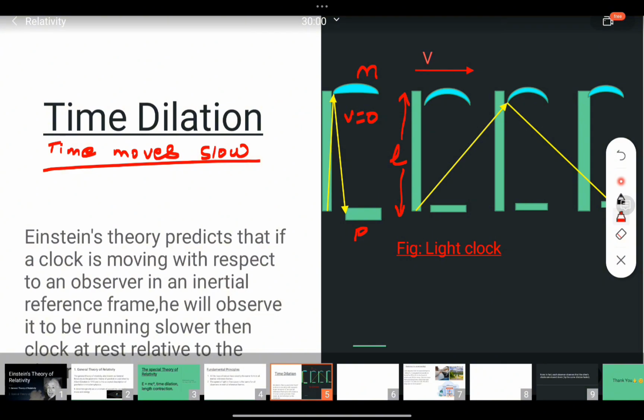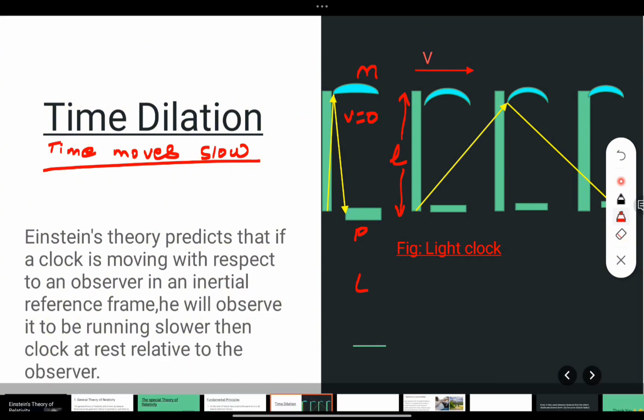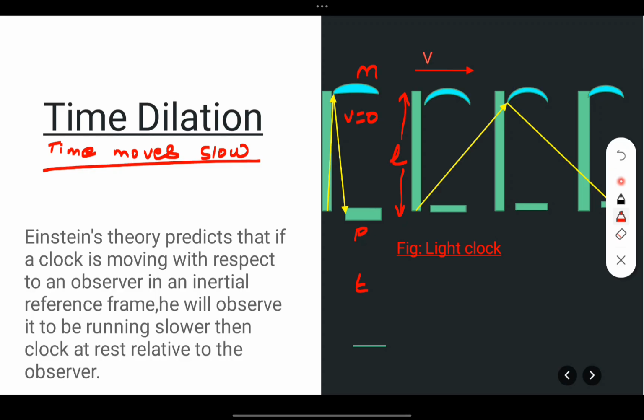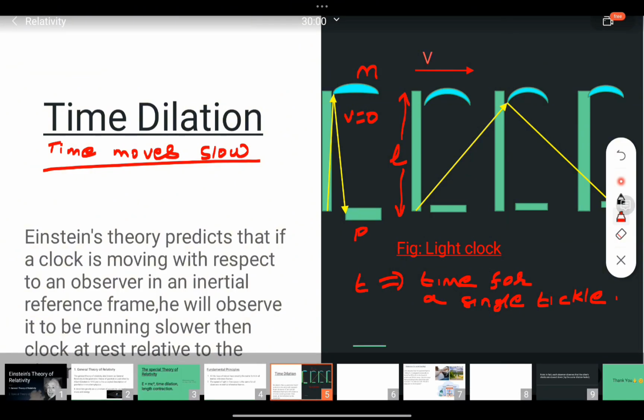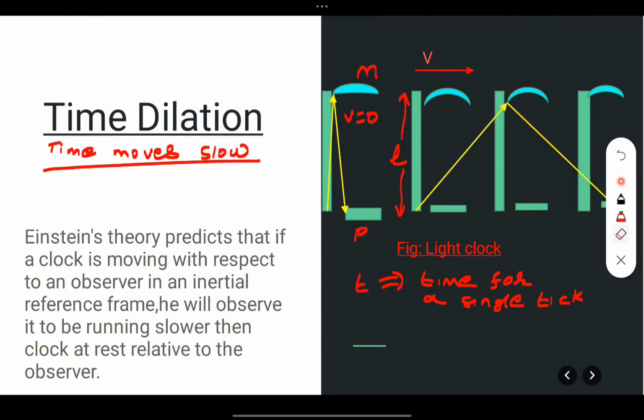Now let us see. We know that the speed of light is c. The length is L. If t is the time for a single tick, or you can say for a single tick.